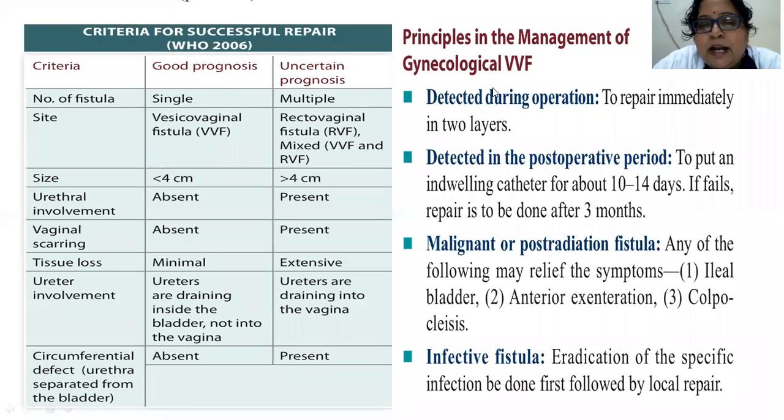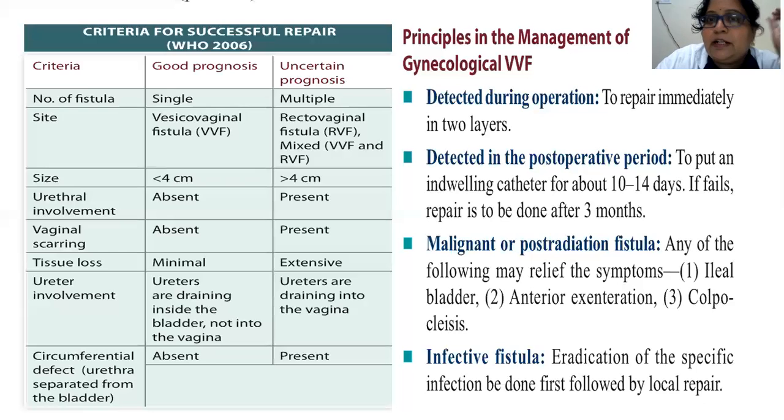And how will you manage a gynecological vesicovaginal fistula? Gynecological vesicovaginal fistula repair is the same as we have seen. Saucerization in case of small fistulas. In case of big fistulas, you can use the flap technique, where first the bladder fistula is repaired, next the rent in the vagina is repaired, or Latzko's technique where partial colpocleisis of the vagina is done if the fistula is very small and high in the vagina.